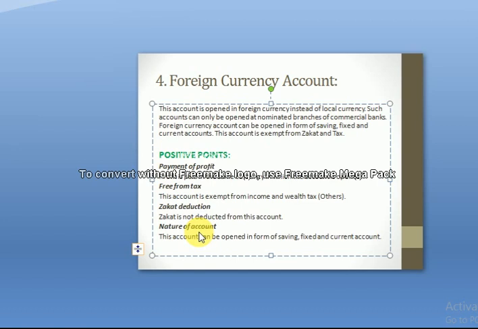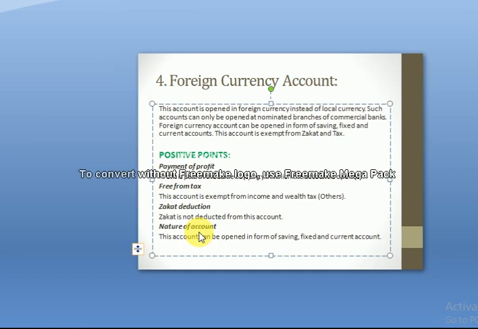Exempt from the income and wealth tax. This is a positive point. Investors want this, not to pay taxes. When you pay taxes, that is considered an expense. No zakat deductions: if you are a Muslim in a Muslim country, they deduct zakat when the holy month of Ramzan is coming, from each and every account. But in the case of the foreign currency account, the bank does not deduct any kind of zakat.